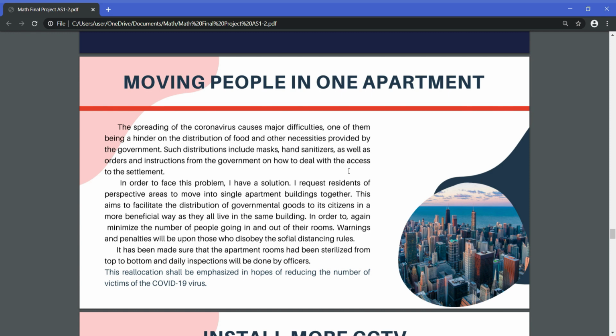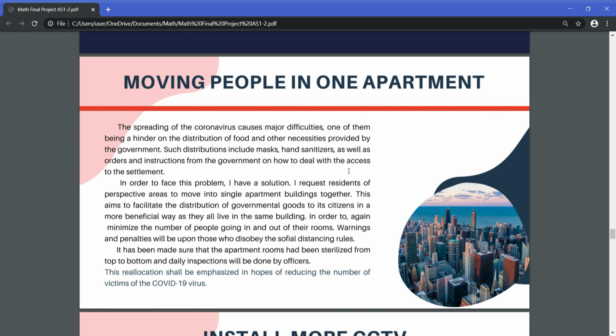In order to face this problem, I have a solution. I request the residents of the respective area to move into a single apartment building together. This aims to facilitate the distribution of government goods to its citizens in a more beneficial way, as they all live in the same building. In order to minimize the number of people going in and out of their rooms, warnings and penalties will be imposed on those who disobey the social distancing rules.